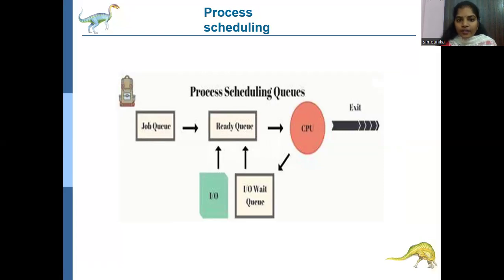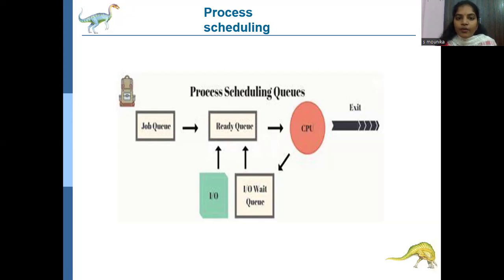In the ready queue, if P1 enters the ready queue, that means P1 is going to execute on the CPU, while P2 and P3 are next in the job queue. If P1 enters the CPU, then it will be executed. If there are any waiting requirements, for example if the C program under execution has some requirement, then the P1 process comes into the input output wait queue.